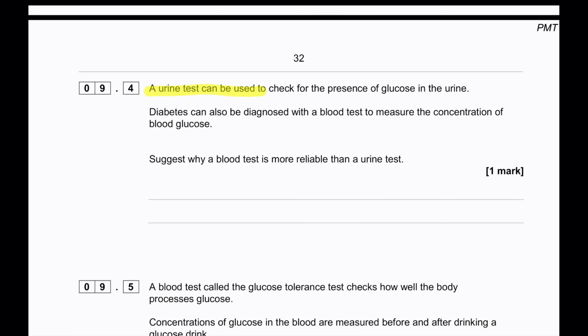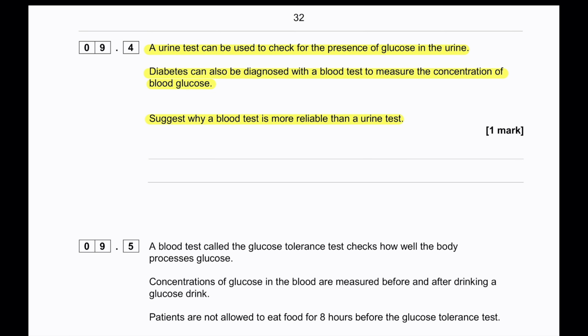A urine test can be used to check for the presence of glucose in the urine. Diabetes can also be diagnosed with a blood test to measure the concentration of blood glucose. Suggest why a blood test is more reliable than a urine test. One of the main discussion points here is that there could be other reasons for which glucose can be in the urine, maybe other diseases.